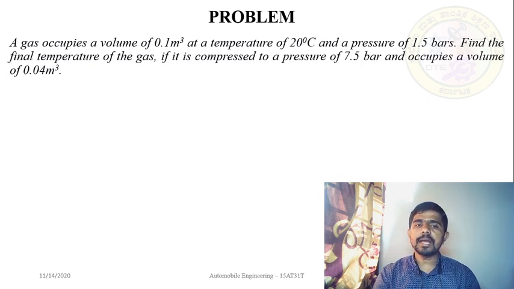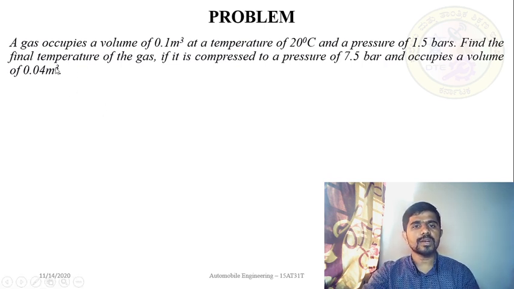Find the final temperature of the gas if it is compressed to a pressure of 7.5 bar and occupies a volume of 0.04 meter cube. This is the problem.